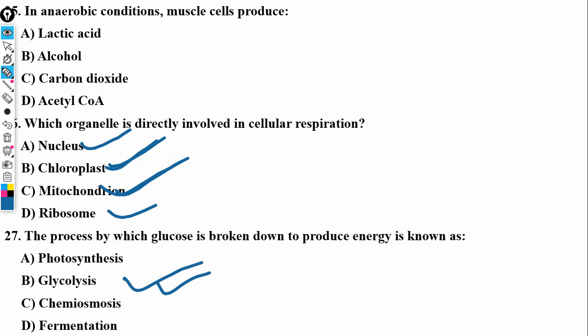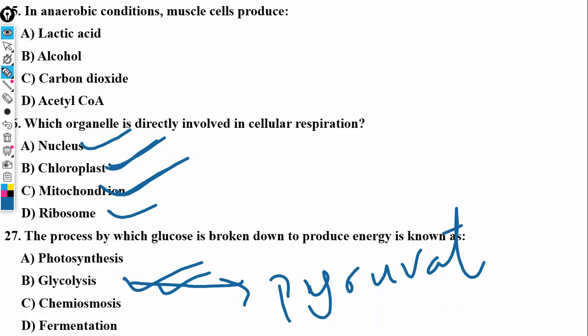Glycolysis is the first of the pathways of respiration. For anaerobic respiration, that will be the only pathway, but for aerobic respiration, that will be the first pathway. Is that okay? So glucose will be broken down, we said, to pyruvate, which is the precursor molecule for most of these biochemical reactions, actually.